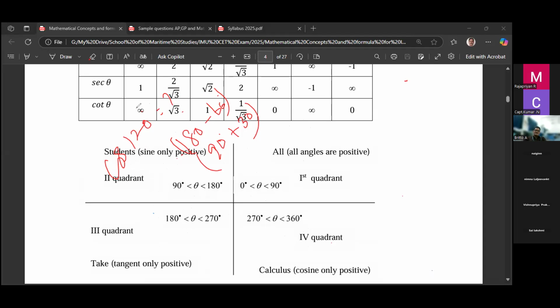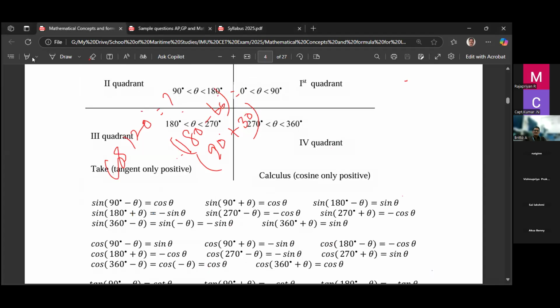So when you are asked to find cos 120 degree, correct? Cos of 180 minus 60. For 180 plus theta or 180 minus theta, cos remains cos. Then sin of 180 plus theta, sin of 180 minus theta, also sin remains sin.